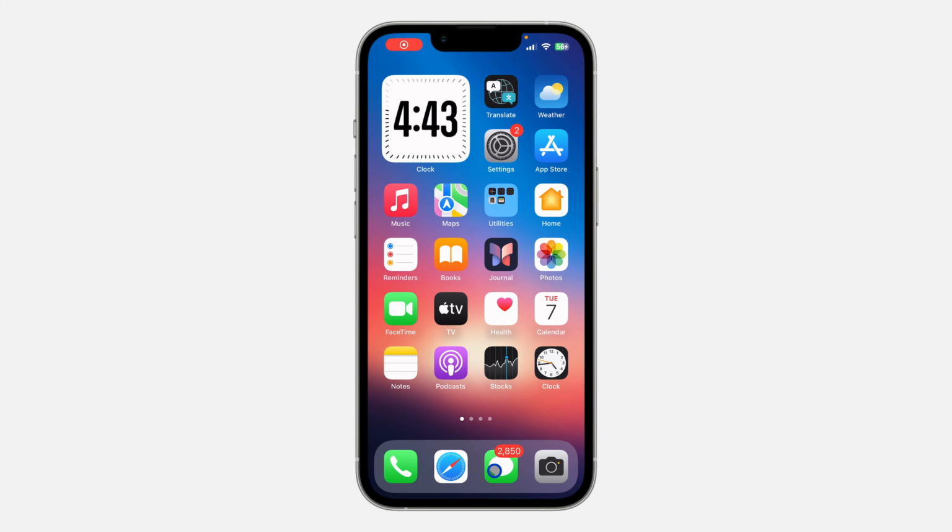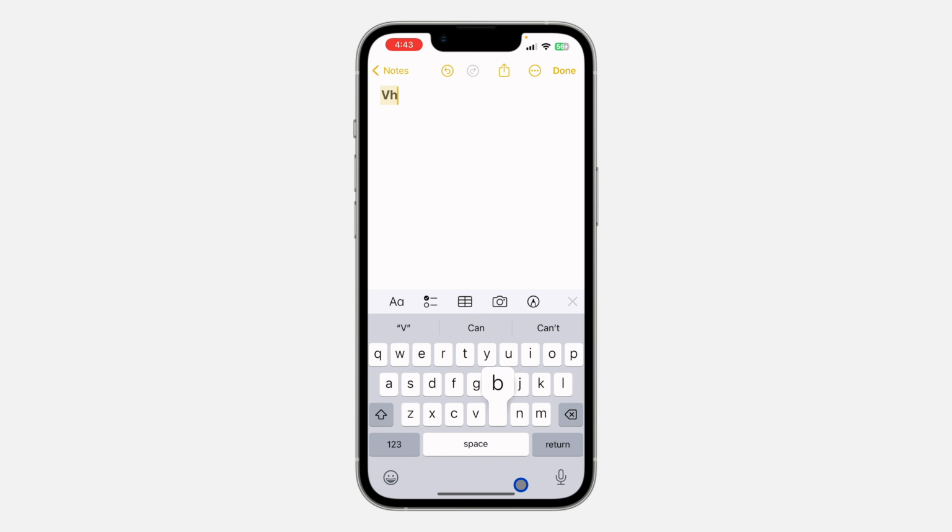Hey guys, so in today's video I'm going to show you how to disable keyboard clicking sound on iPhone. So if you found the sound that your iPhone makes anytime you are clicking on something on your keyboard irritating, or you just don't like it, let me show you how to disable it.